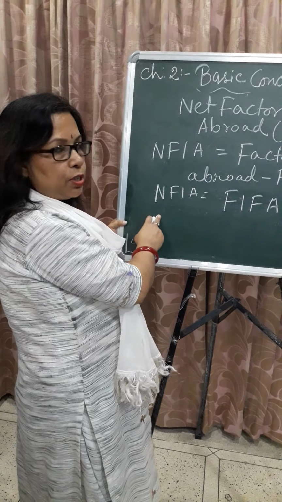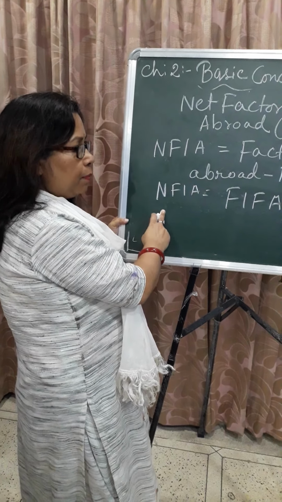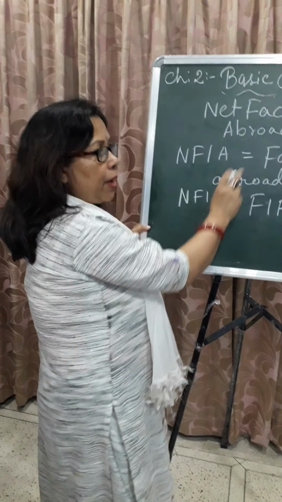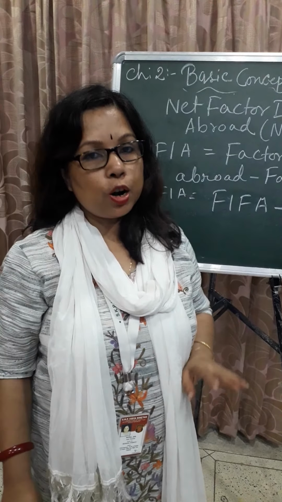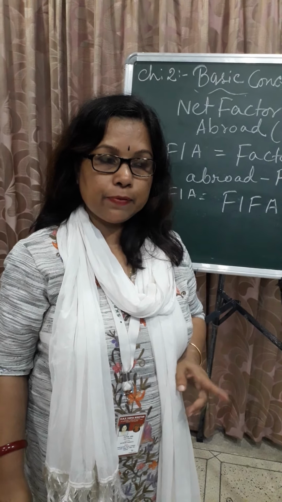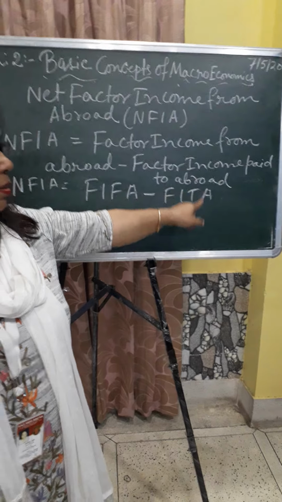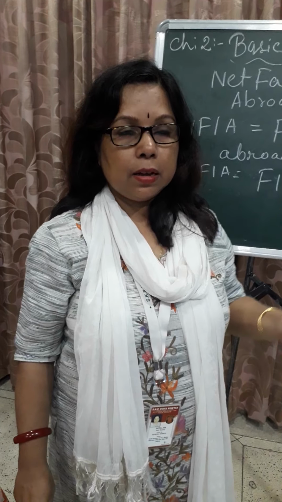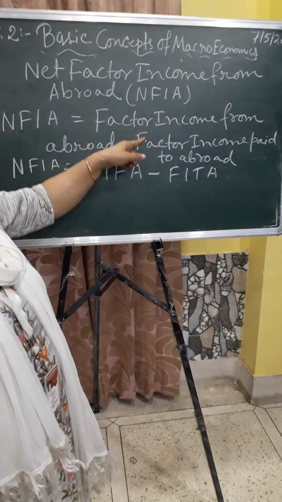So this concept is a very important concept, and we can use this concept in the measurement of national income. So what is factor income from abroad? What is the meaning of factor income from abroad? Factor income from abroad means the income received by the normal residents, those who are living in other countries. And factor income paid to abroad means the income received by the non-residents living within our territory. So this is the difference between factor income from abroad.